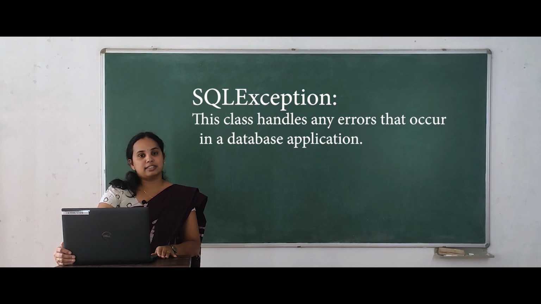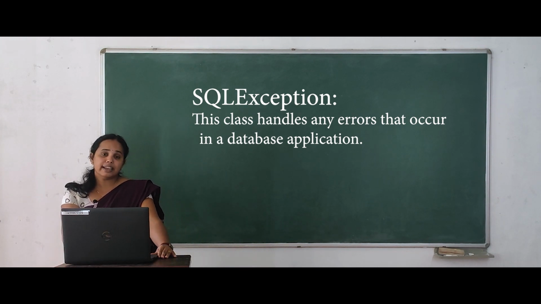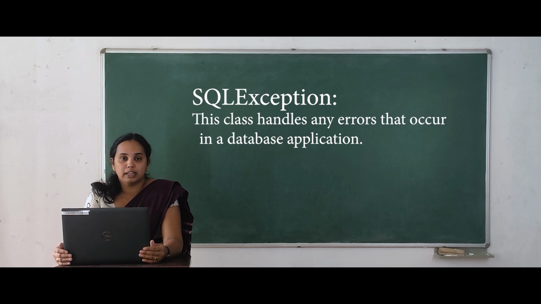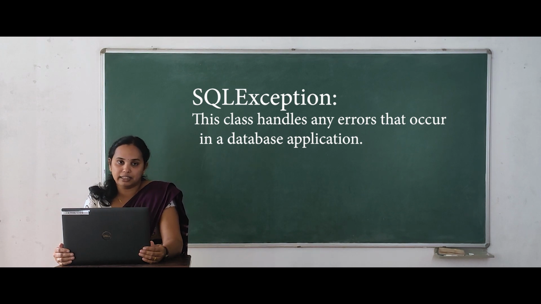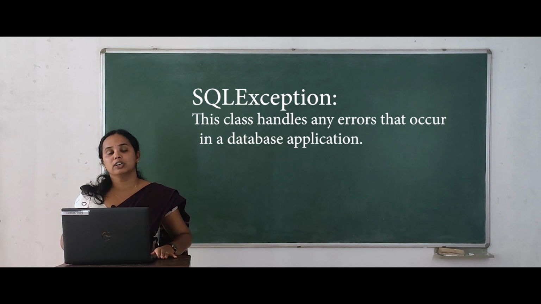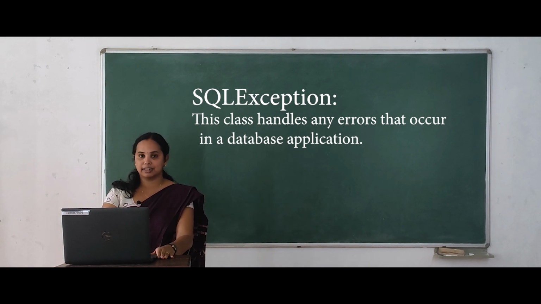Another important class is SQL exception. We can encounter errors at any time because we are connecting to the DBMS. There might be a wrong password, a wrong DBMS, or a wrong table. So there is a chance for exceptions, and we should use the Java SQL exception object to handle all the exceptions that occur during this Java DBMS connection.